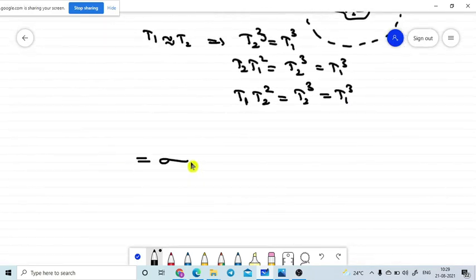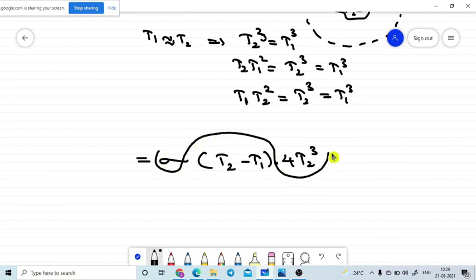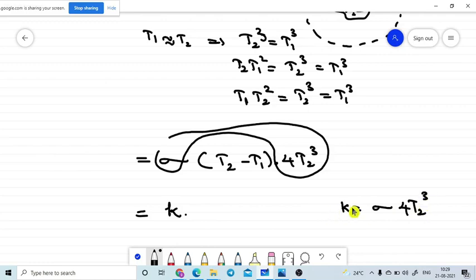So this is equal to sigma into T2 minus T1 into 4 T2 cubes. So this is the hot body temperature into these total values, and they are considered as a small constant. Let me take it as K. K is one of the constants, so K is nothing but sigma into 4 into T2 cubed. So this is the small constant value, they are assumed like that. So that is equal to T2 minus T1.